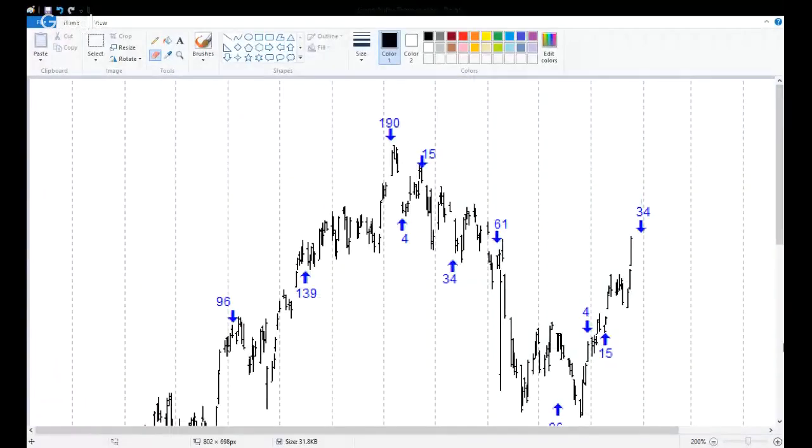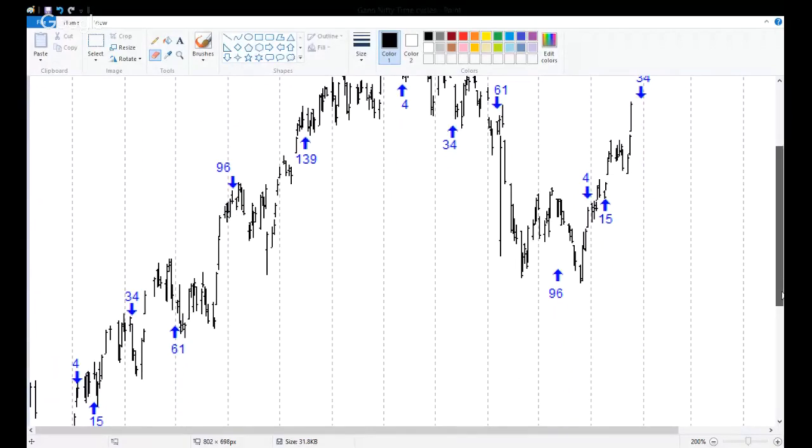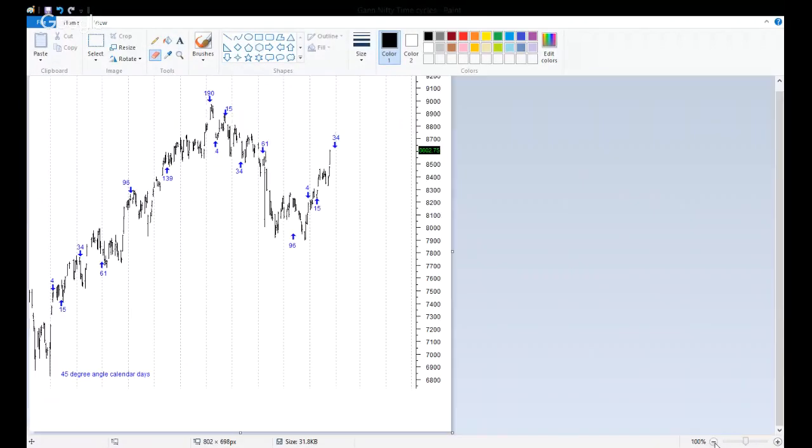If you look at this chart on the screen, you will try to understand the angles from where the markings have been done.